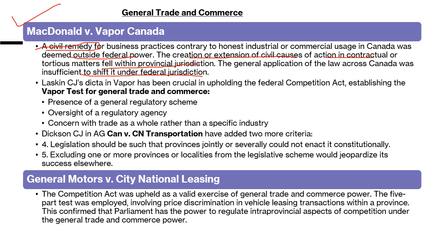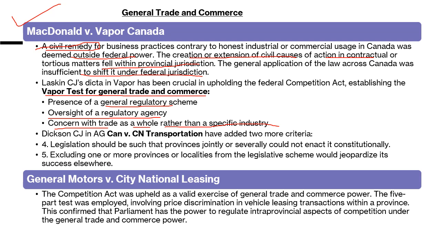So what happened? Here the judge brought forth the established Vapor test. Under the Vapor test you have to tick three important things. First, there should be a general regulatory scheme. Then a regulatory agency should oversee that scheme. That scheme should be concerned with trade as a whole rather than a specific industry. So here you cannot talk about a particular industry; you have to talk about a complete trade.